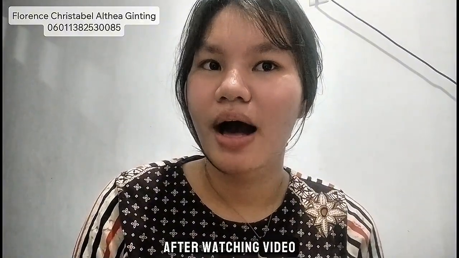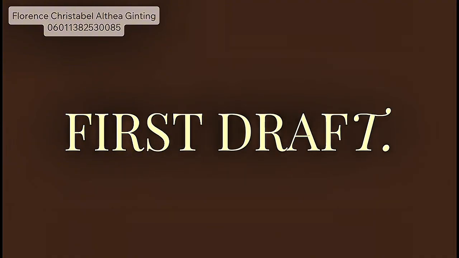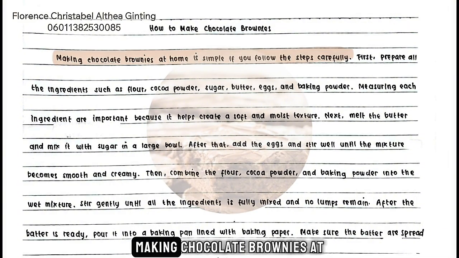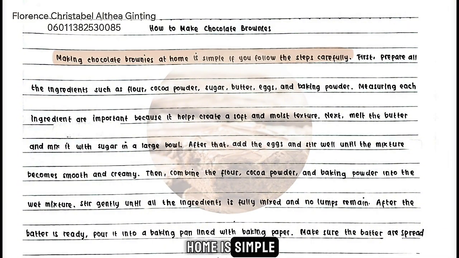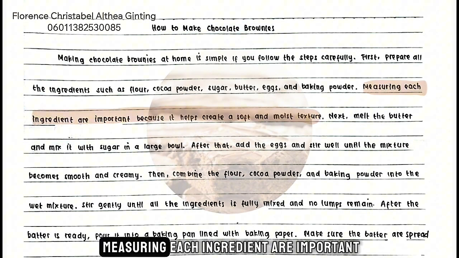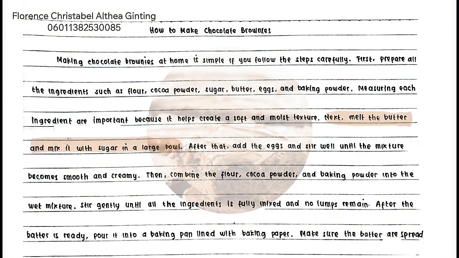After watching the video, I will start writing the first draft of my process paragraph. How to make chocolate brownies. Making chocolate brownies at home is simple if you follow the steps carefully. First, prepare all the ingredients such as flour, cocoa powder, sugar, butter, eggs, and baking powder. Measuring each ingredient are important because it helps create a soft and moist textures.